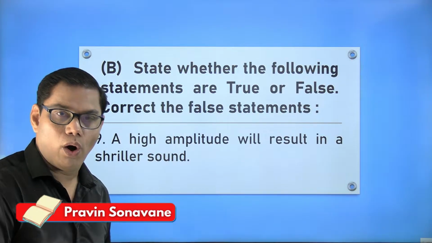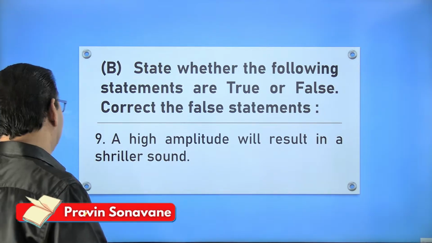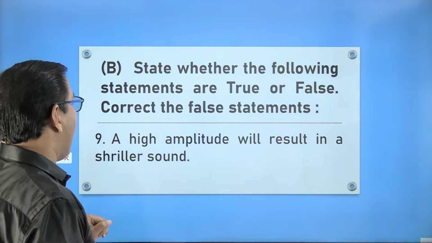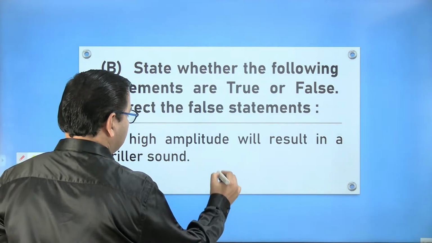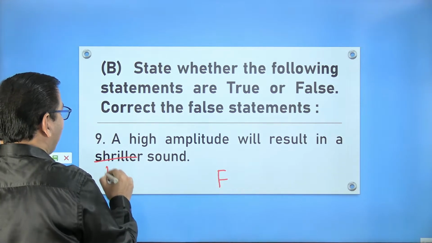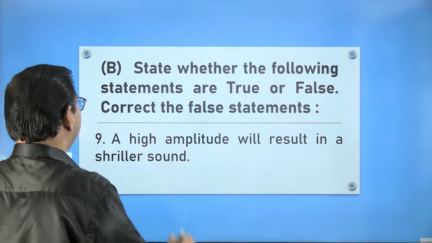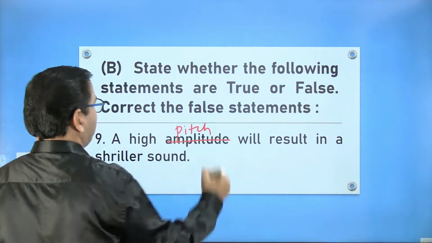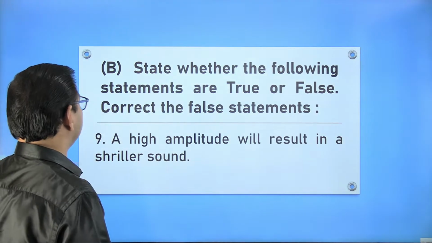And if you have written anything else, and when I correct the papers it seems right to me, then I'll give you right. Don't worry about it. A high amplitude will result in a shriller sound. No, false. So what is correct? A high amplitude will result in a louder sound. Shriller sound will be a high pitch sound. Correct? So anything you can write. Any word you can change.